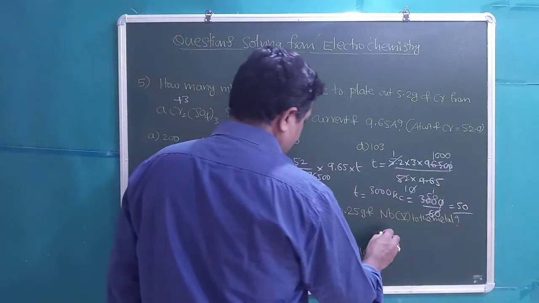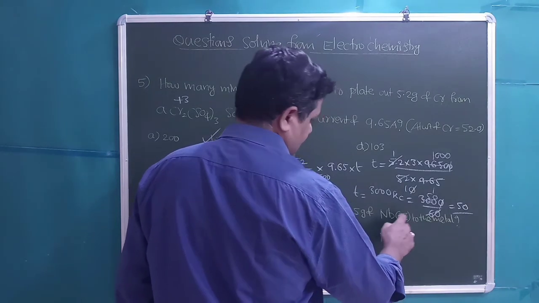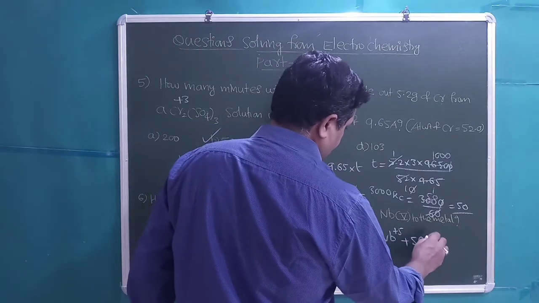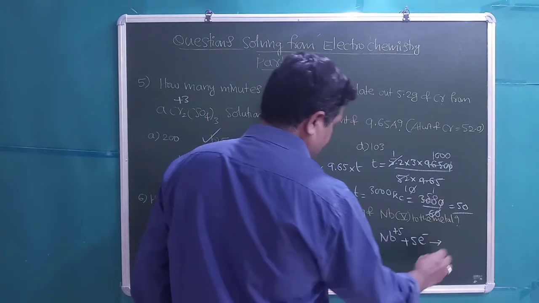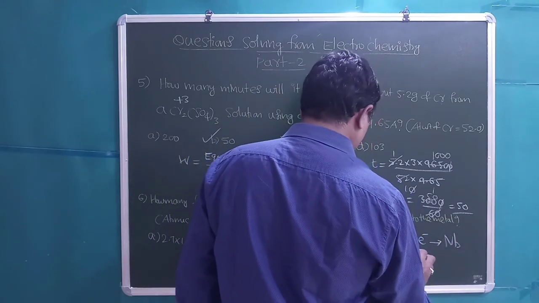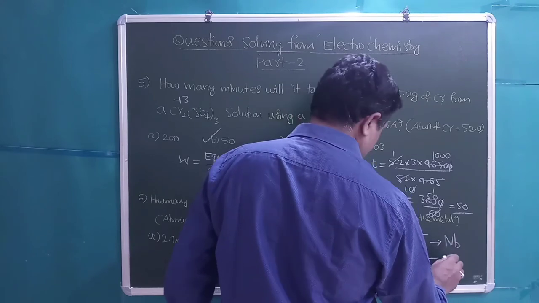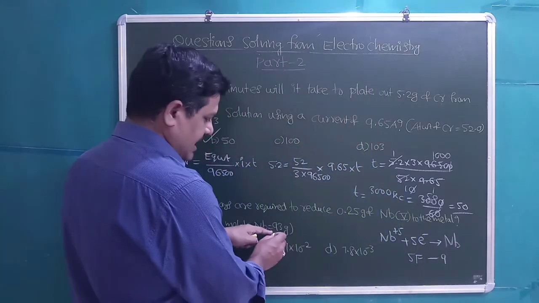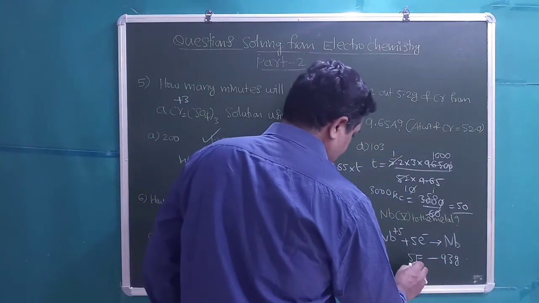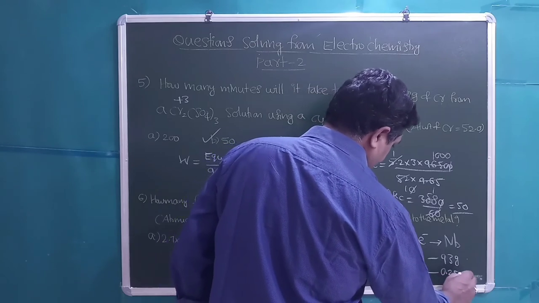Students, Nb has +5 in this compound. NbCl5 it is given, so it needs 5 moles of electrons to deposit 1 mole of Nb. 5 moles of electrons is 5 Faradays required for deposition of 1 mole of Nb, whose weight is 93 grams, right? Then how many Faradays are required to deposit 0.25 gram of metal?